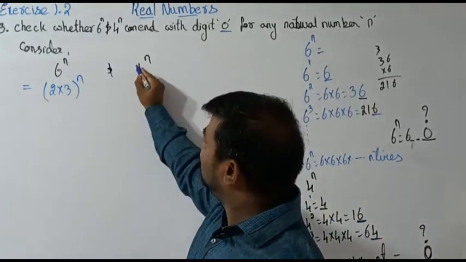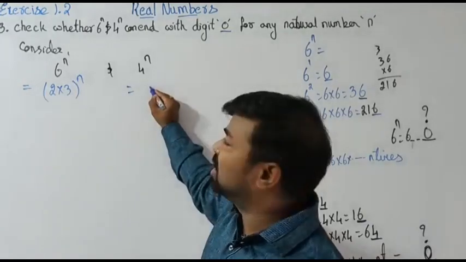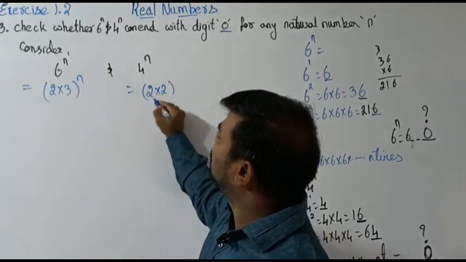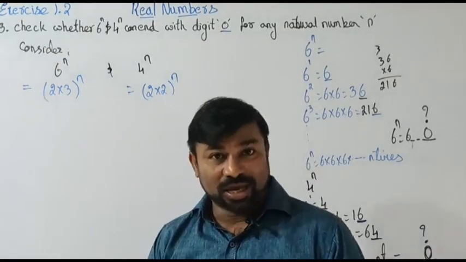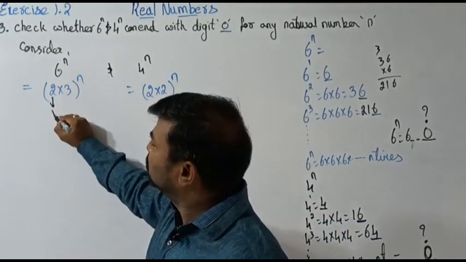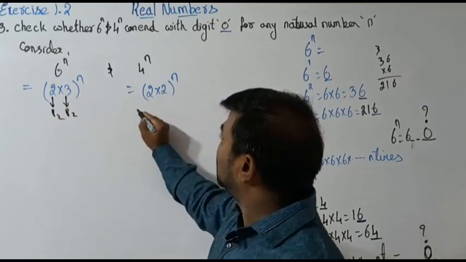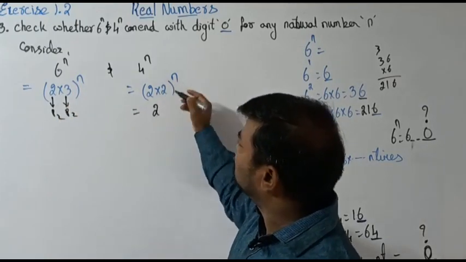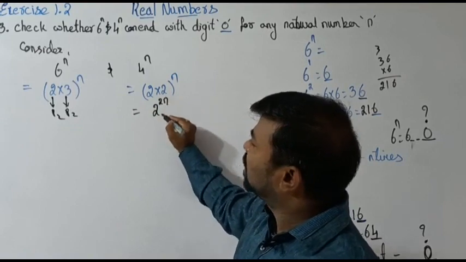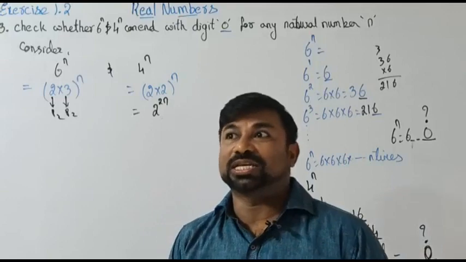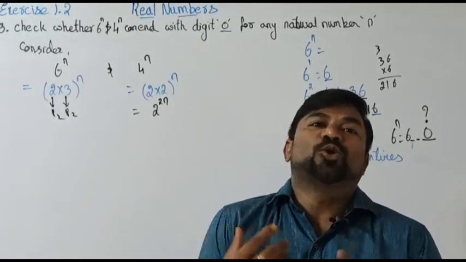Yes. Can I write 4 to the power n as something like 2 into 2, whole to the power n? Yes. Okay. So, is it a prime number? Yes. Alright, can I write this as 2 to the power something, like 2 square, right? Can I write like this? Yes. Now the question is, when can we get a 0?